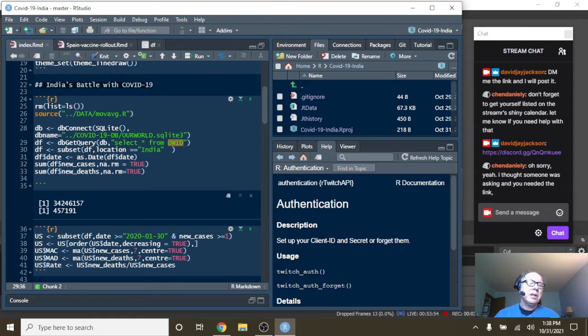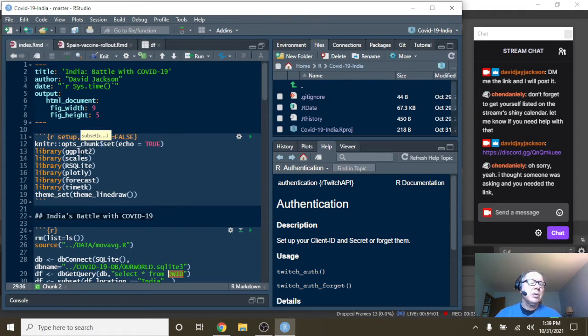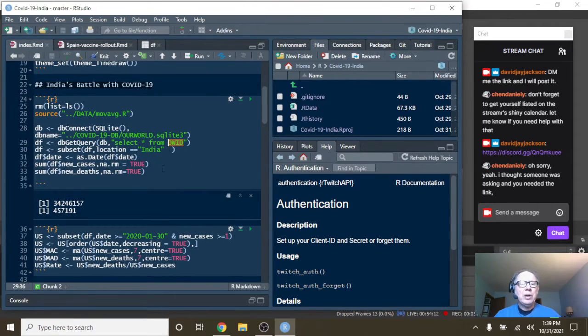Then we use a subset. Of course, subset's a base R command, but it still works, right? So we could of course use filter. Did I load tidyverse up here? Oh, you know what's interesting up here? You notice that I'm not using tidyverse. And what I did was I actually wrote this code after I learned tidyverse. I just thought I want to go back and see what I can do with base R. Okay, which is why you see subset not filter. So this is nothing new.